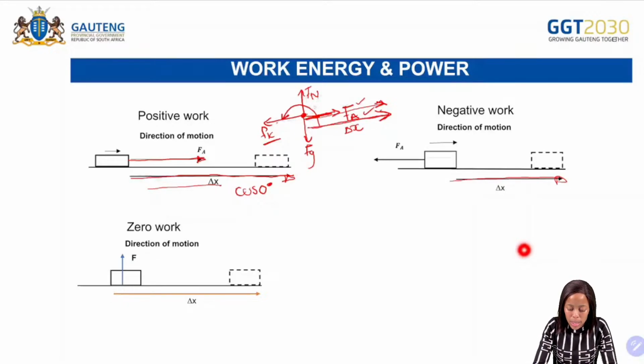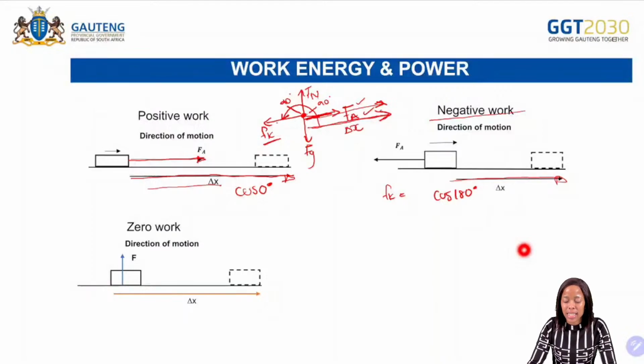So it's going to be this side, we have 90 degrees plus by what? Plus by 90 degrees. So 90 plus 90 is what? 180 degrees, okay? So when we have negative work, for example, with the Fk, we are therefore saying that it is when we have cos 180 degrees, okay? So when we have cos 180 degrees, we know that the answer here will be -1, and then the answer here will be +1.